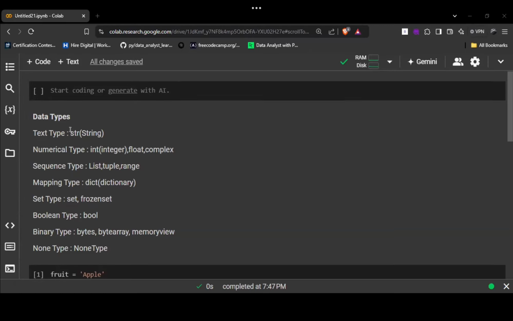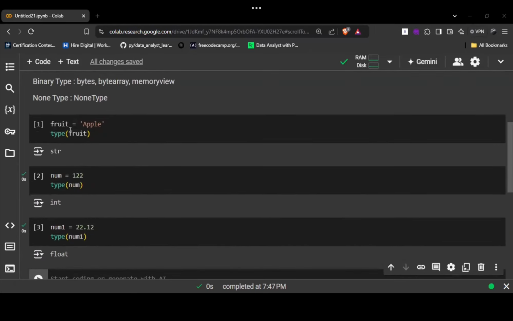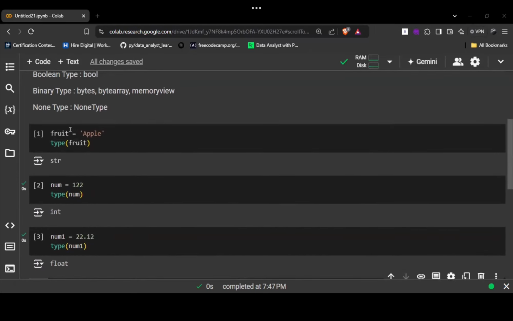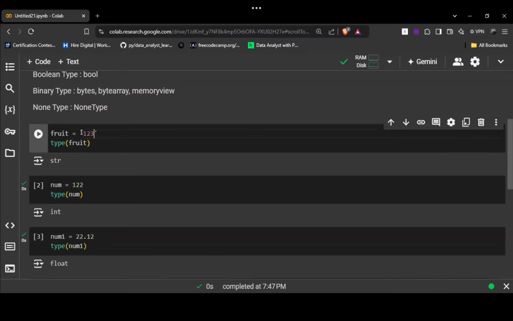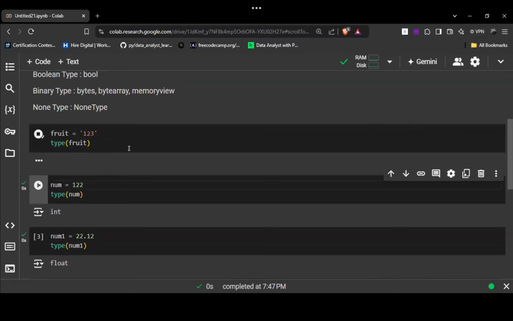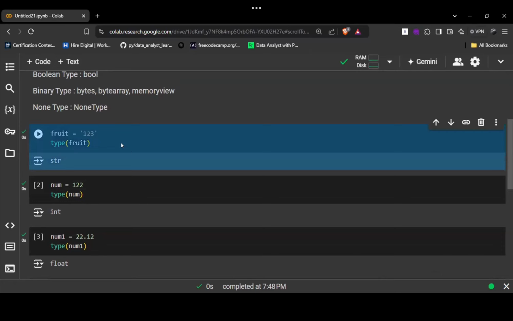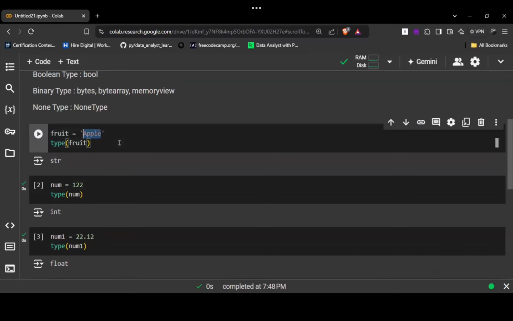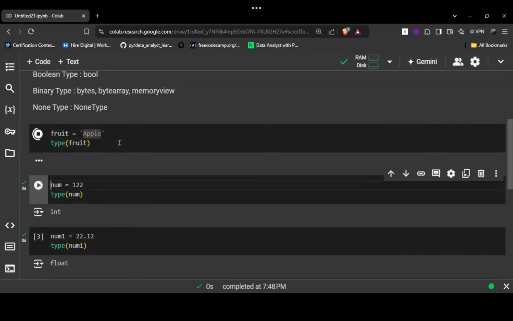So whatever, like a string or the ABCD alphabet, any sentence, any alphabet. If I write a number inside the quotes, it would be a string. Why? Because any value written within the quotes will be considered as a string value. That's why.